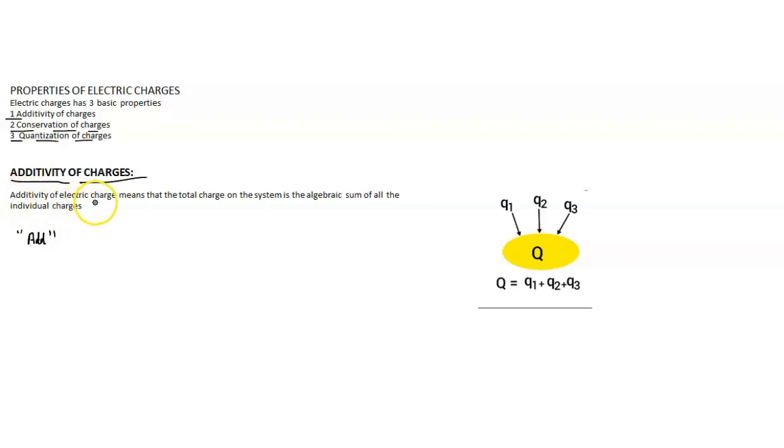That is, additivity of electric charge means that the total charge on the system is the algebraic sum of all the individual charges. So what do you mean by algebraic sum? Algebraic sum is the sum taking into account the proper sign of the charge.